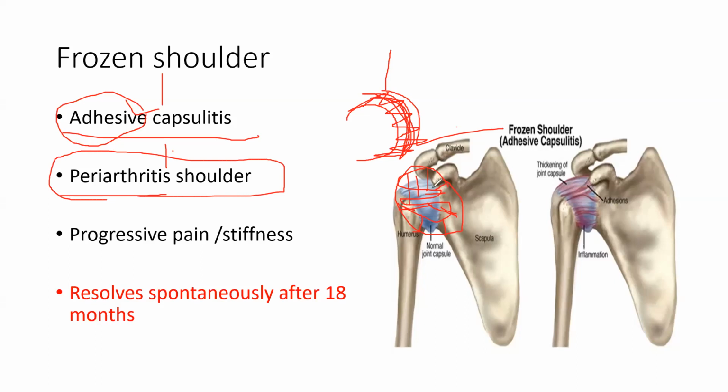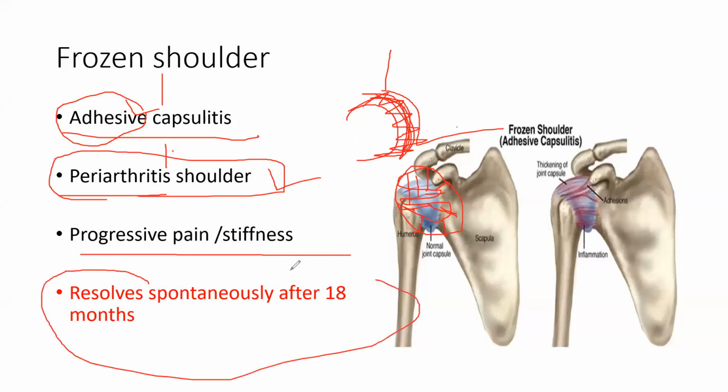Okay, so adhesive capsulitis and periarthritis shoulder बोलते हैं. Progressive pain and stiffness होता है and it resolves by its own. Okay, so it takes 1.5 years to resolve. Okay, so see, 1.5 years is too much.